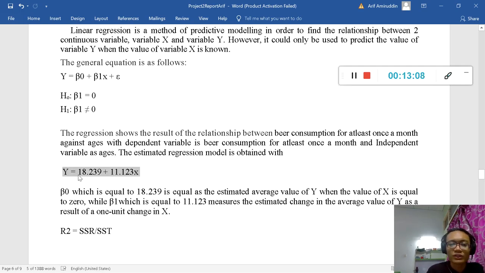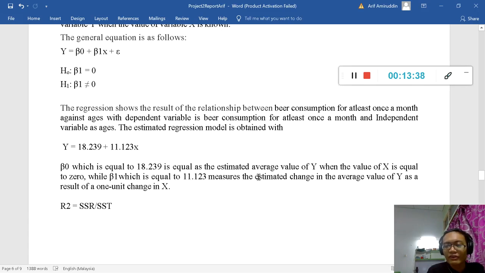So y equal to 18.239 plus 11.123x. Whenever we want to test a value, we just put in the variable x and we get the result of y. So this b0 is equal to the estimate value of y when the value of x is equal to 0. Basically we say that when x is 0, the value of y will absolutely be 18.239.